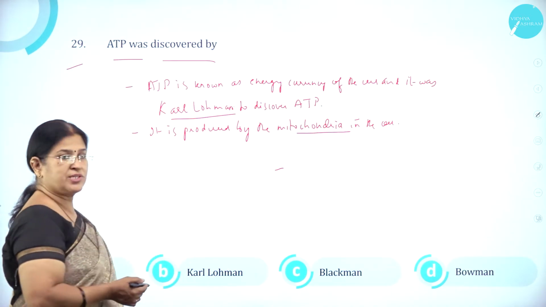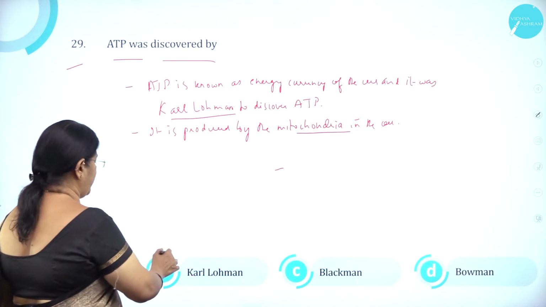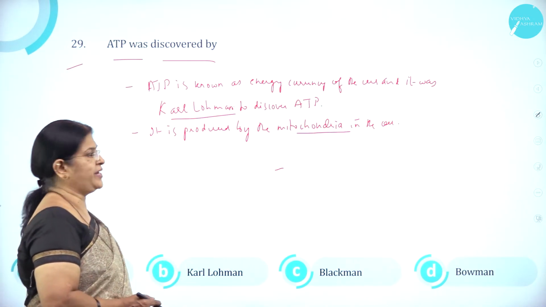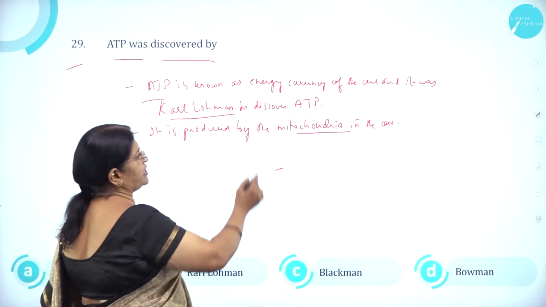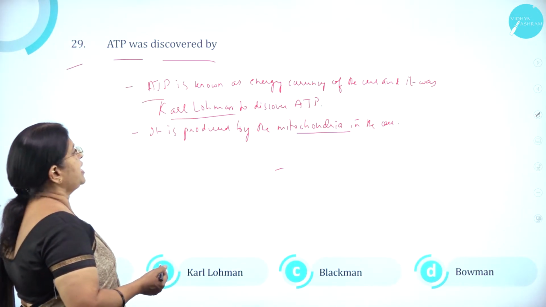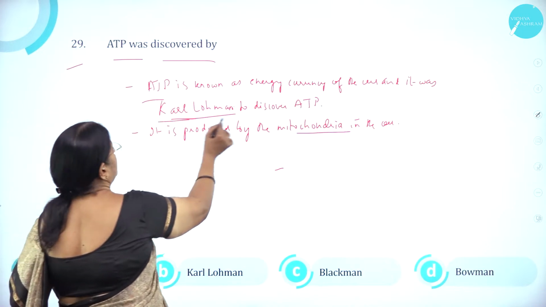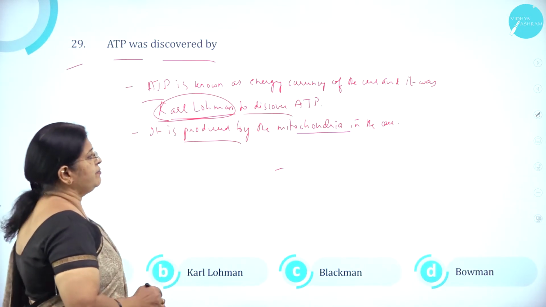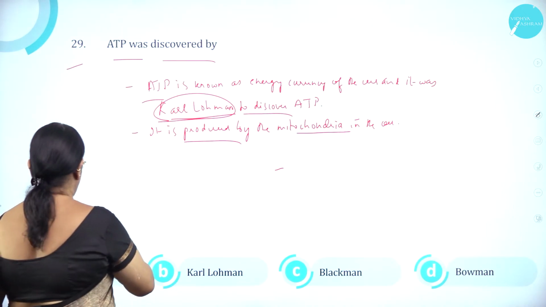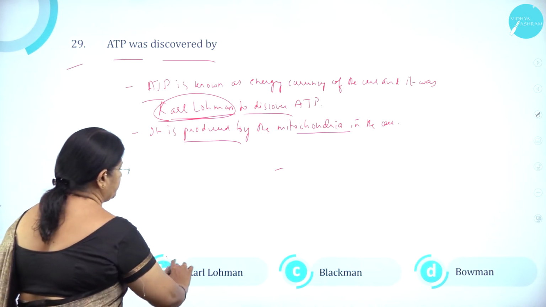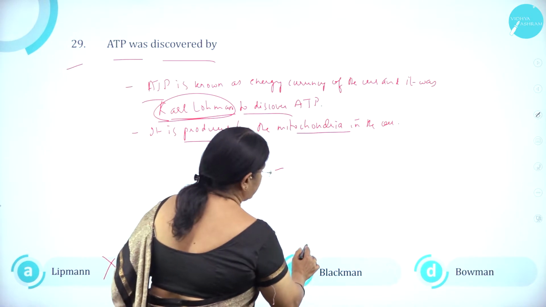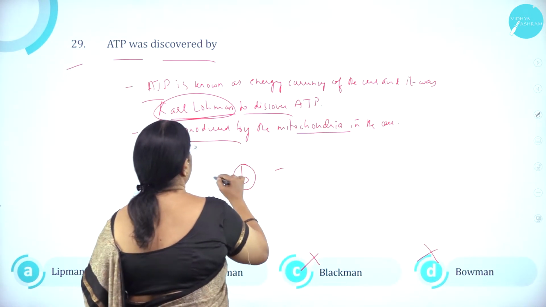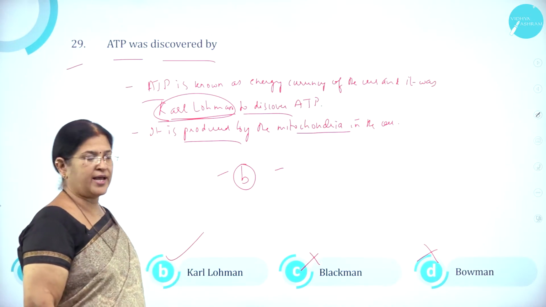ATP was discovered by option A, Lipmann, option B, Karl Lohmann, option C, Blackman and option D, Bowman. ATP is known as the energy currency of a cell, and it was Karl Lohmann who discovered ATP, and it is produced by the mitochondria in the cell. So option A, Lipmann is wrong. Option B, Karl Lohmann is correct. C, Blackman is wrong. D, Bowman is wrong. So option B is the right answer.